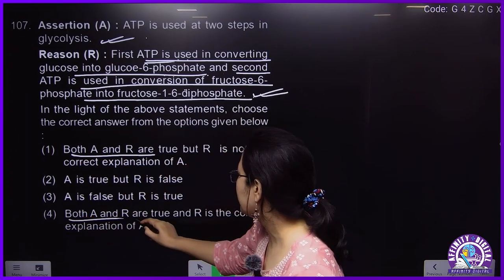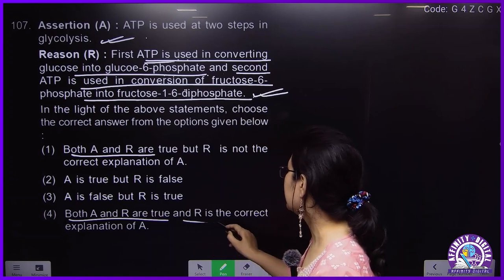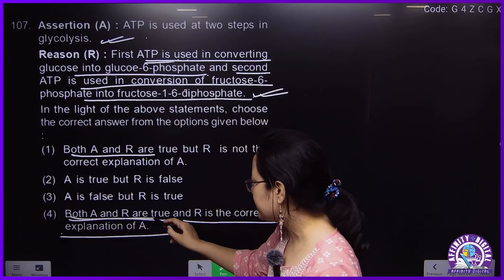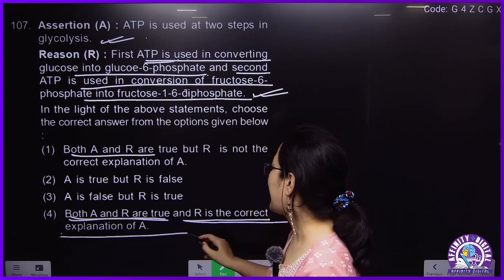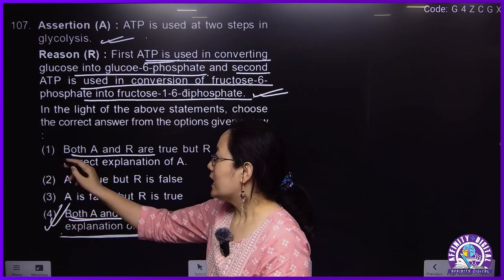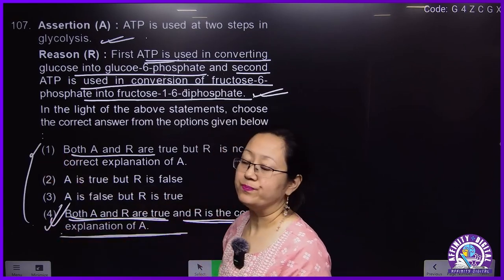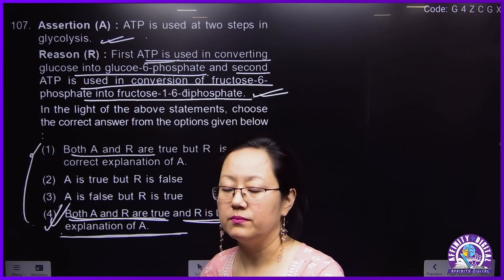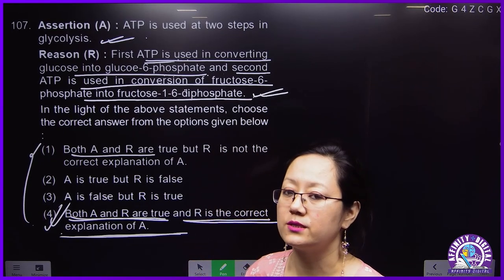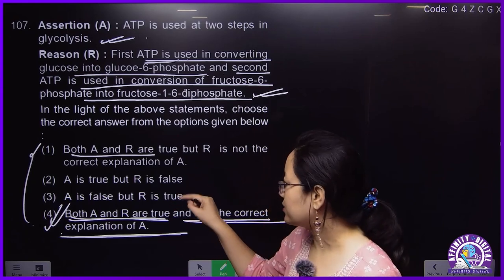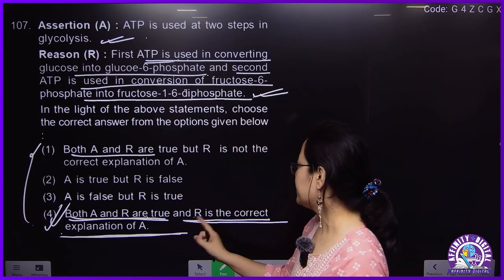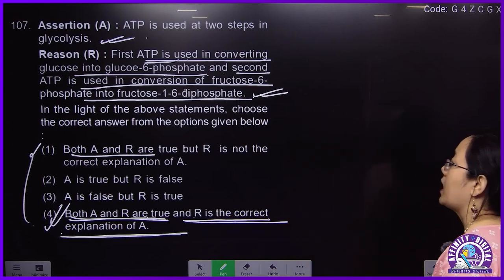Both A and B are true, and reason is the correct explanation of A. This instruction has sometimes been changed and shuffled over the last 2 years. Okay, so you see this instruction properly. So both are true, and reason is the correct explanation of A.